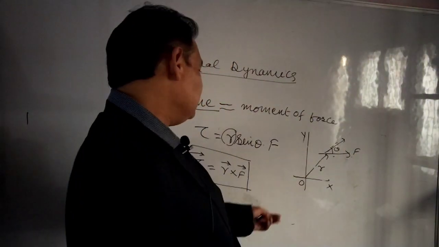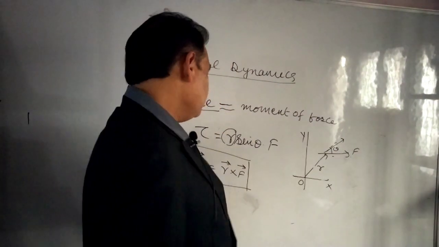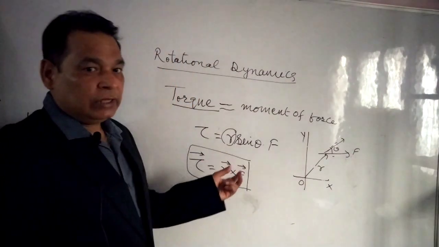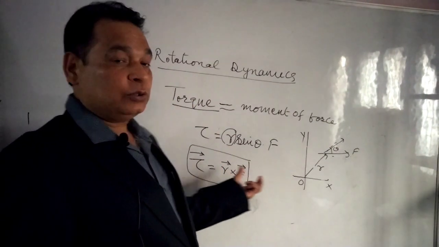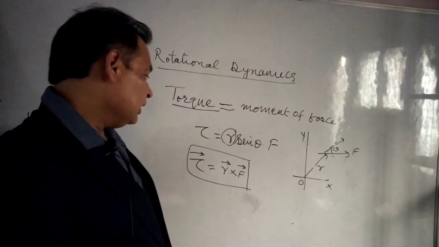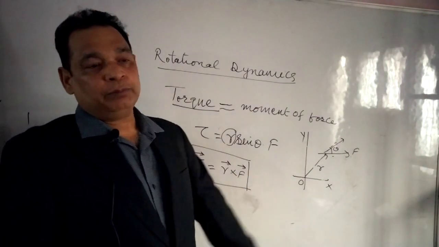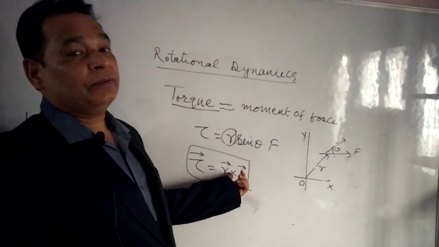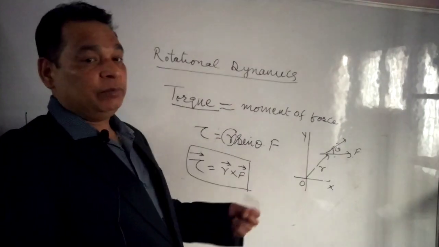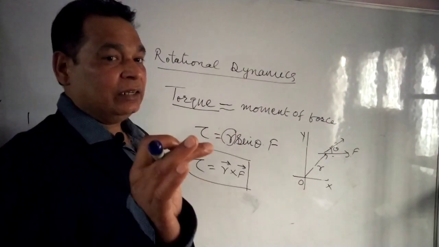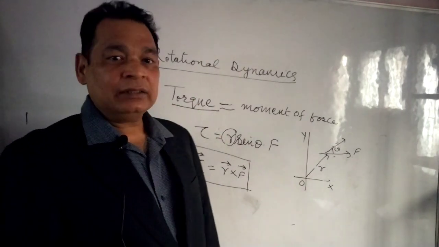Here torque in this figure is inside the board. So this torque, the turning effect of force, also has a directional property. Torque has direction perpendicular to r and F, perpendicular to the plane of r and F, and it can be decided by the right hand thumb rule.